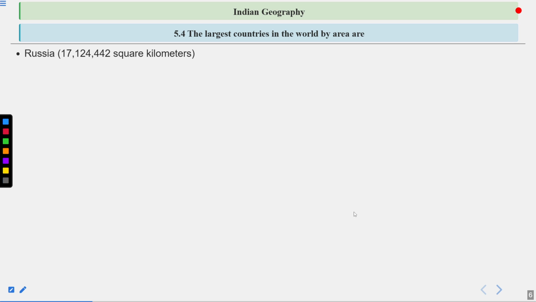Now, the largest countries in the world by area, if we consider, the first is Russia, which stands out for 17,124,442 square kilometers. Then comes Canada, with 9,984,670 square kilometers. Then China stands out for 9,706,961 square kilometers.